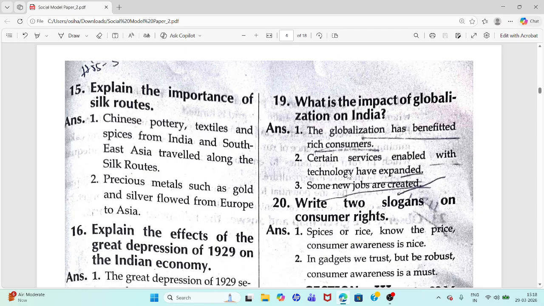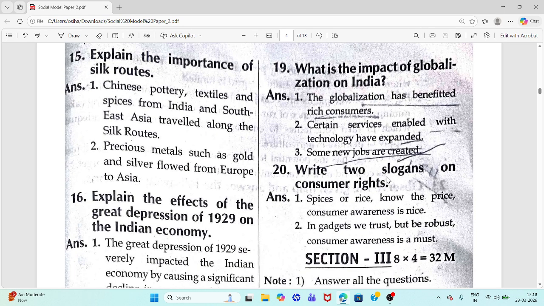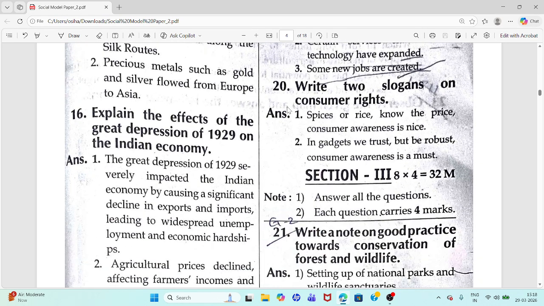New jobs are created. Certain services enabled with technology have expanded. Question 20. You have to write two slogans on consumer rights. In model paper 1 also we have seen this. So write two slogans on consumer rights. First slogan: spices or rice.